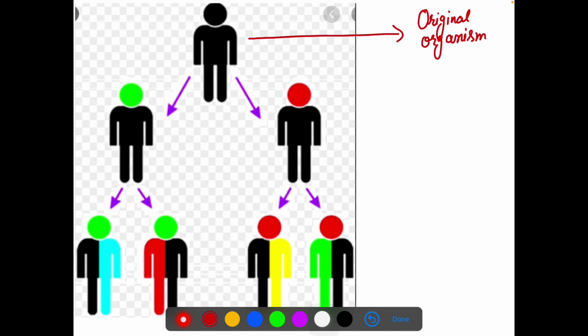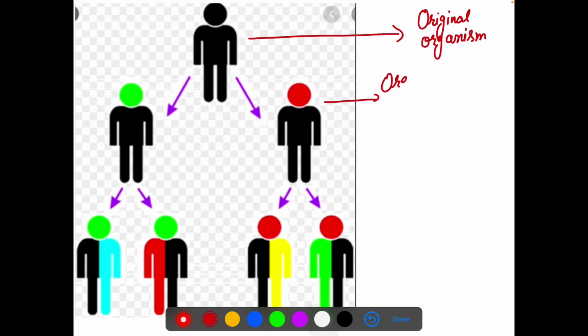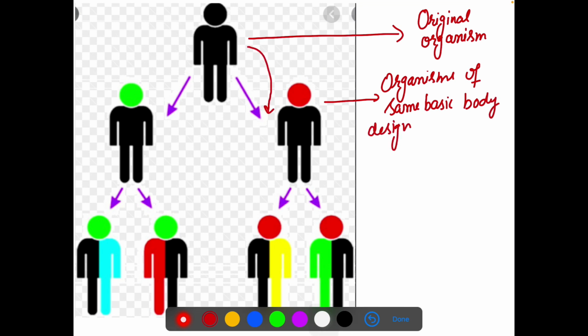Now there are two organisms, and both look the same in basic design. These organisms have the same basic body design. Obviously, as you can see, their basic body design is the same, right?